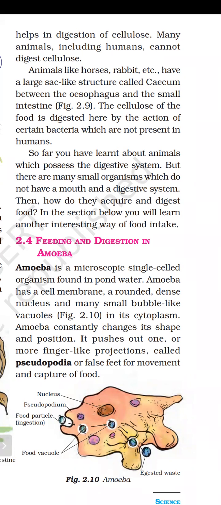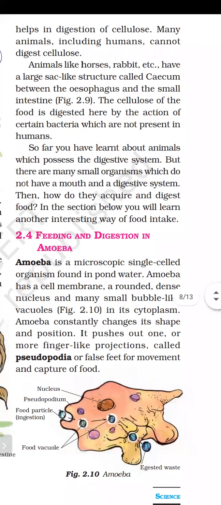Many animals, including humans, cannot digest cellulose. Animals like horses, rabbits, etc., have a large sac-like structure called the cecum between the esophagus and small intestine.